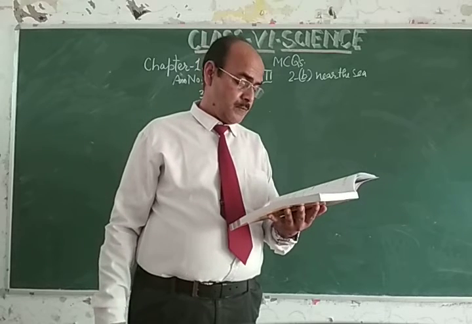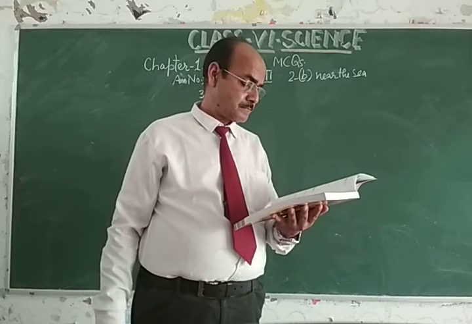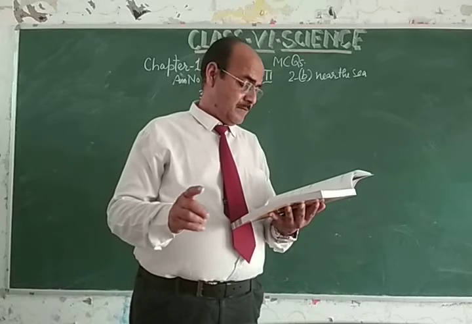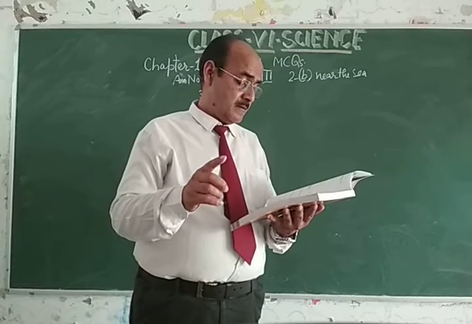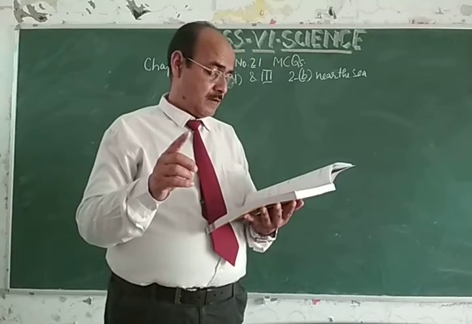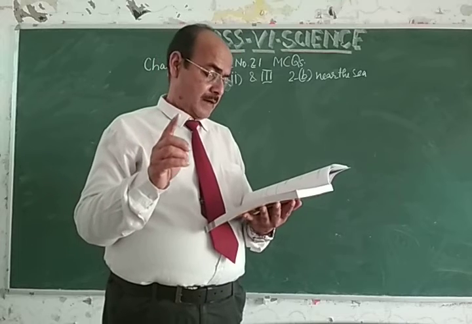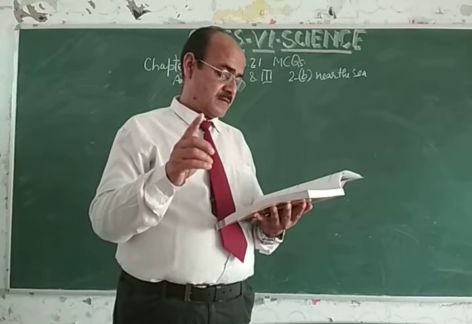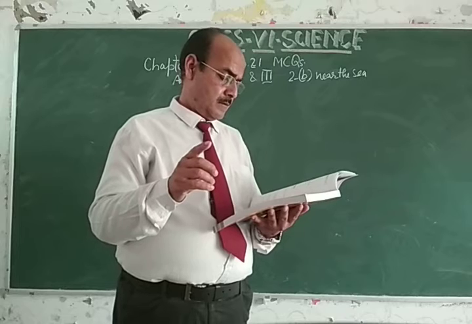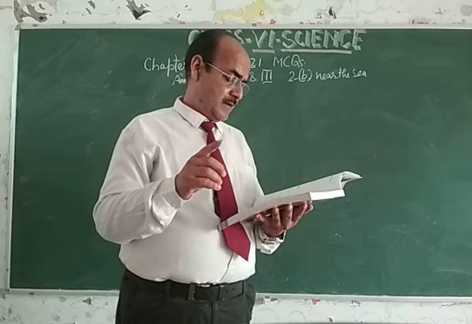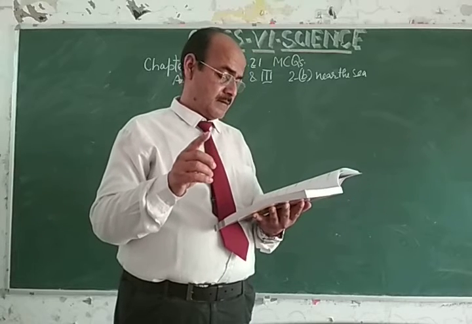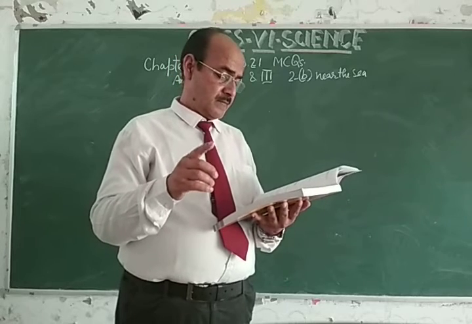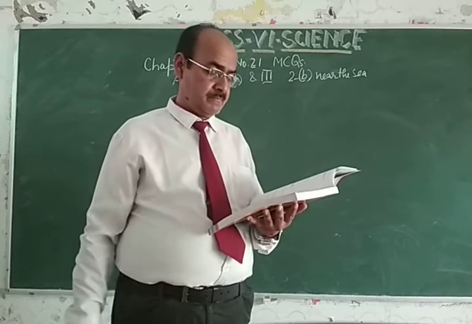So my dear student, you have to see that option A is first and third, means cow and horse. Option B is first and second, means cow and sheep. Option C is second and third, means sheep and horse. Option D is third and fourth, means horse and ox.